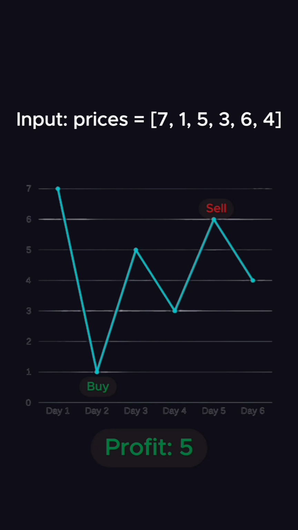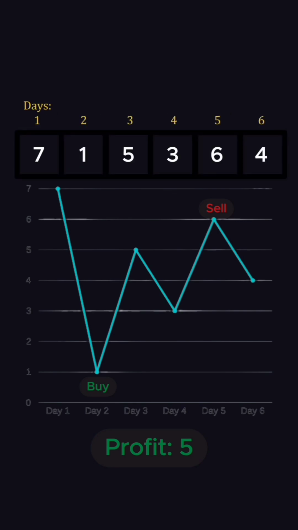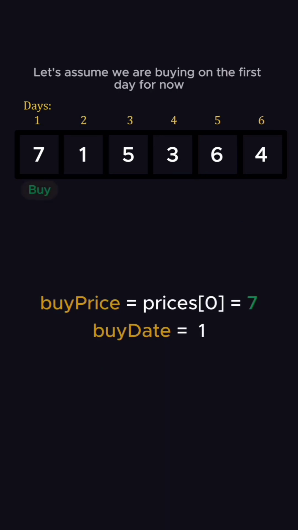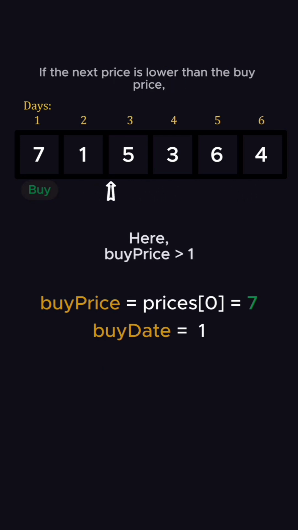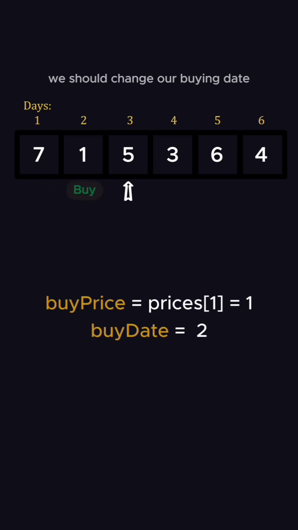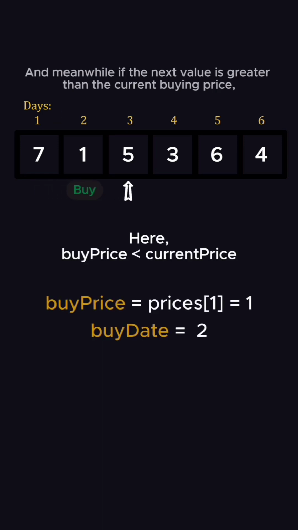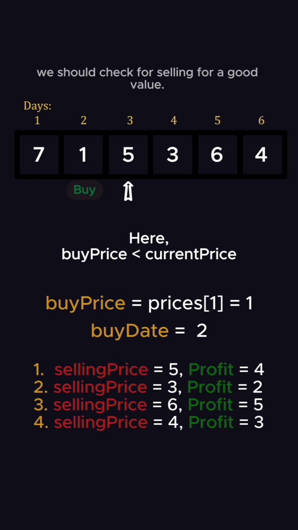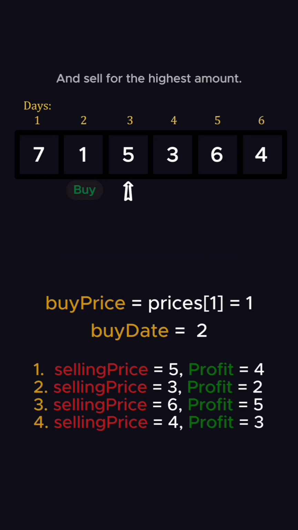Let's jump into our approach. If we can compare these values in an array somehow, we can find the best day to buy and sell the stock. Here's what we're gonna do. Let's assume we are buying on the first day for now. Then we are gonna compare each value in the array. If the next price is lower than the buy price, we should change our buying date. And meanwhile, if the next value is greater than the current buying price, we should check for selling for a good value, and sell for the highest amount.